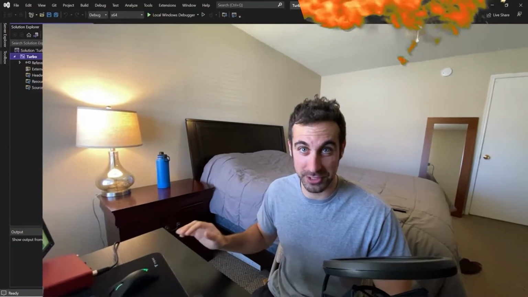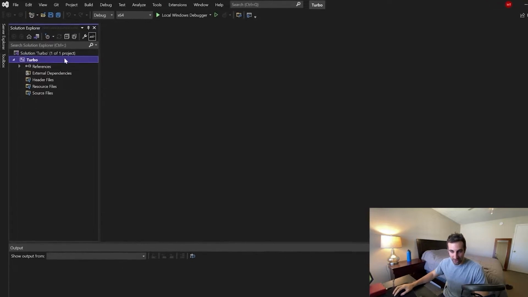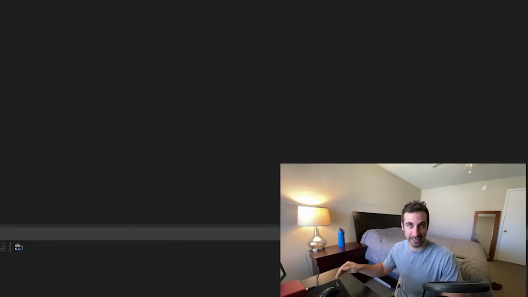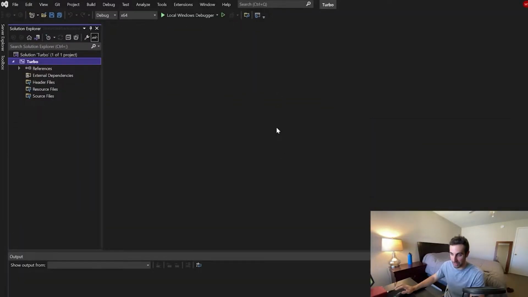As you can see, we're starting out with a completely blank project, Turbo. The first thing we've got to do is set this up in a way that it doesn't become an absolute nightmare to work on down the line, and that it's not completely impossible to use. I have absolutely no idea how to make a game engine, but that's what we're here to figure out together. By the end of this, we are going to be C++ game engine masters. So we really just need to figure out how to set this up.